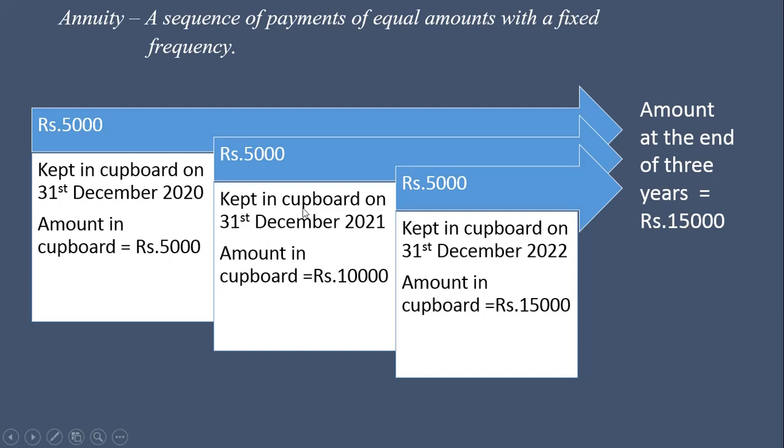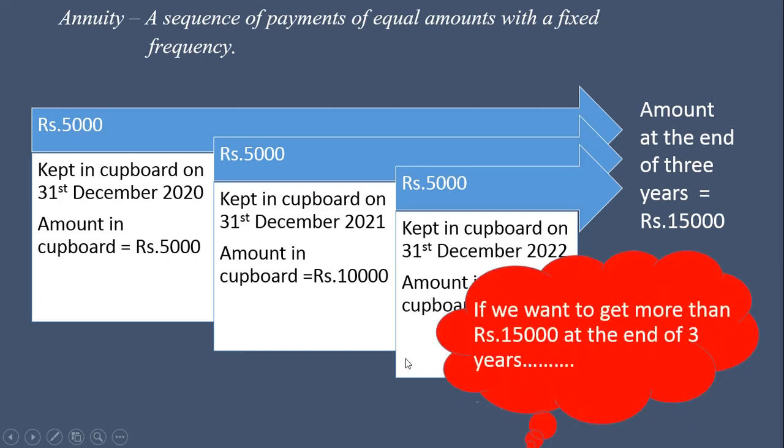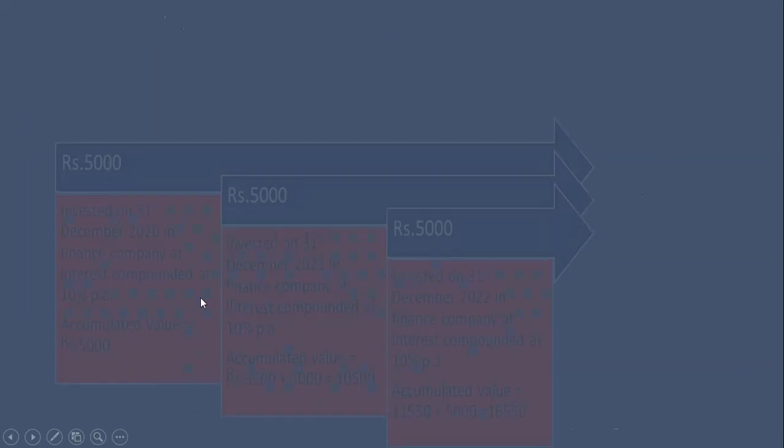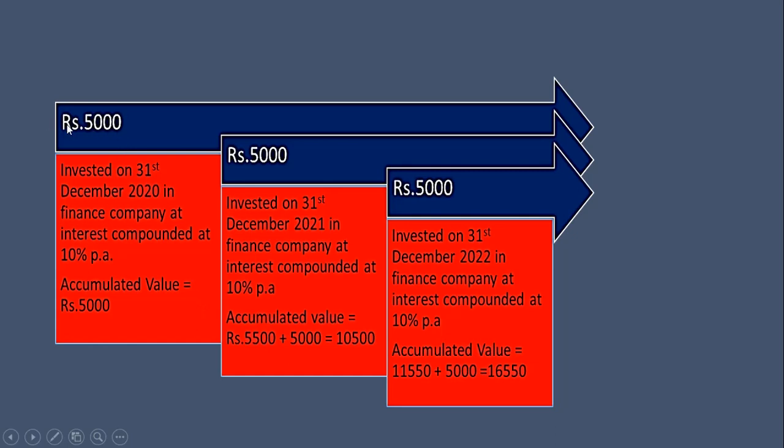But instead of keeping this 5,000 rupees per year in the cupboard, if we want to get more than rupees 15,000 at the end of 3 years, what will we do? We will, instead of keeping it in cupboard, invest it in a financial company. So consider this example. Rupees 5,000 invested on 31st December 2020 in finance company at interest compounded at 10% per annum. So accumulated value at the end of 2020 will be rupees 5,000.